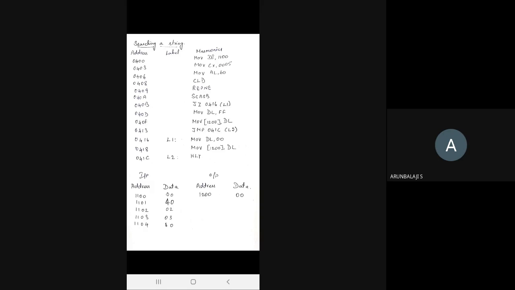In the output tabular column, before executing the program, you go to the memory location 1100 and give all the 5 data. You execute it. After that, go to the memory location 1200. Once it finds the value 40 in the given data, it will produce the output as 00. If it is not found, it will produce the output as FF.